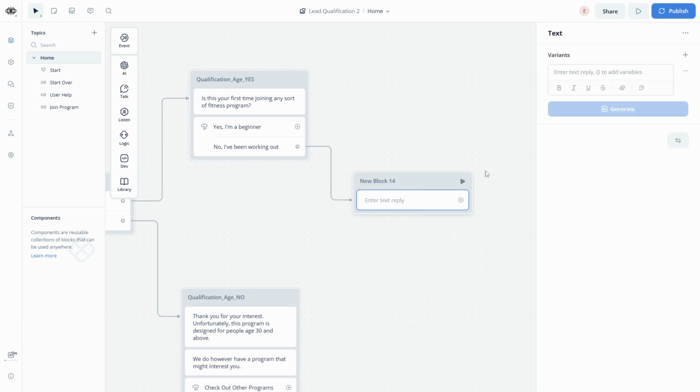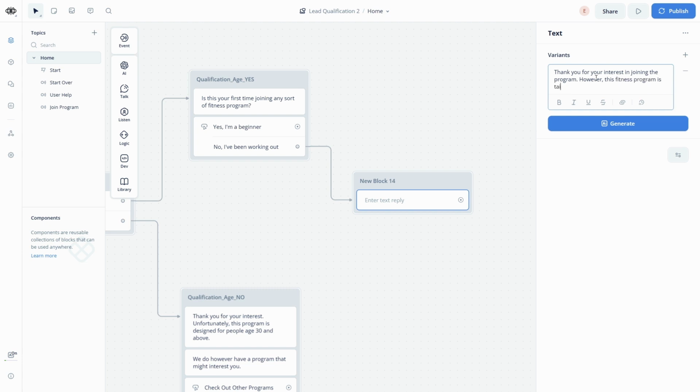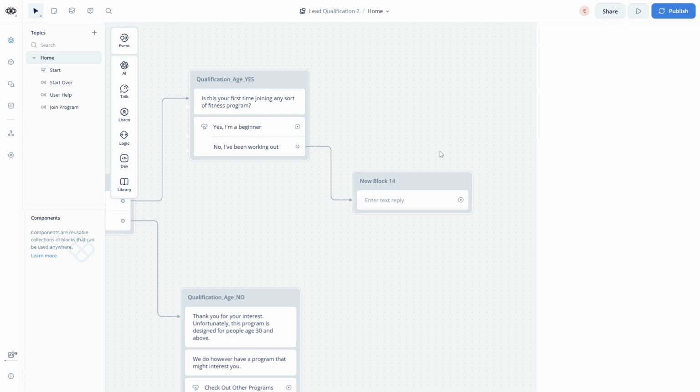And from here, for the disqualification, we can simply add a text block and say, again, let's copy the other templates here. Thank you for your interest in joining the program. However, this fitness program is tailored specifically for beginners only. Then again, do not end the conversation. Don't throw them away. Send them somewhere else.